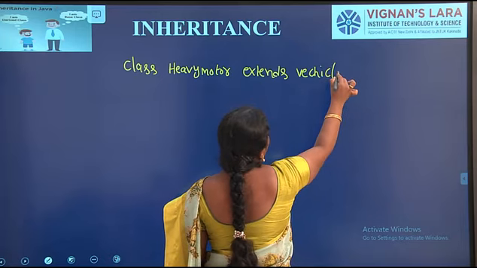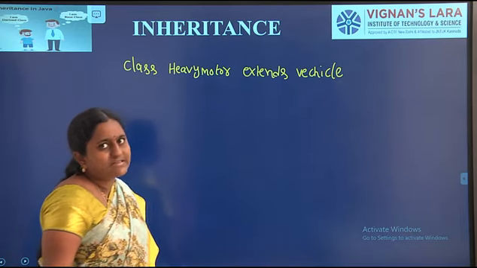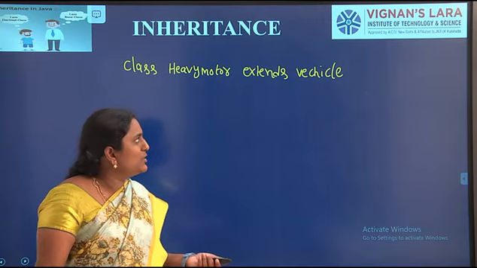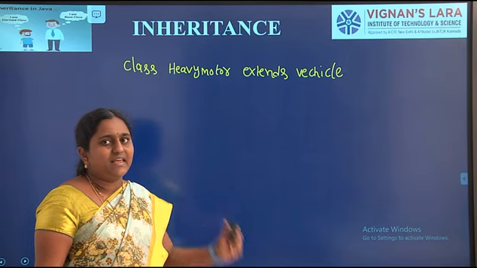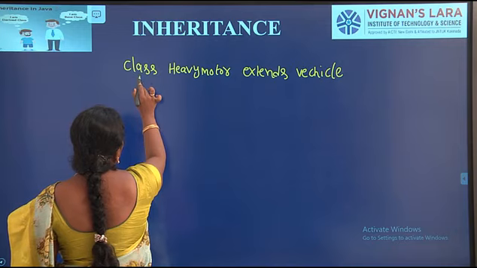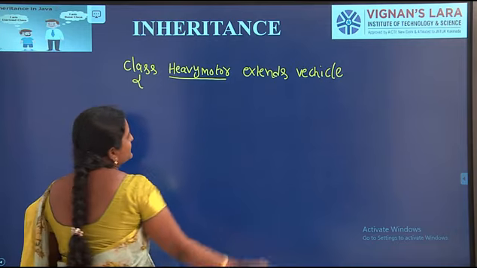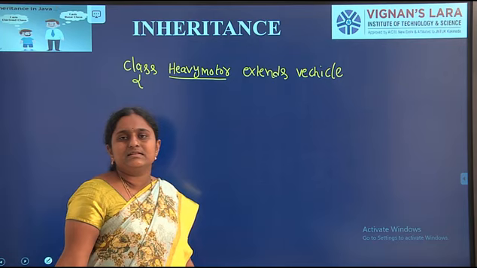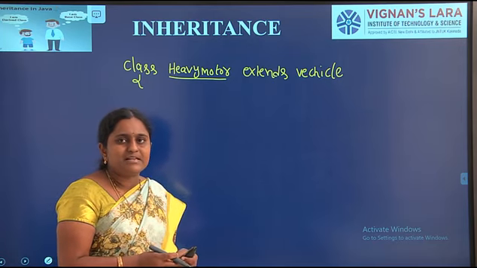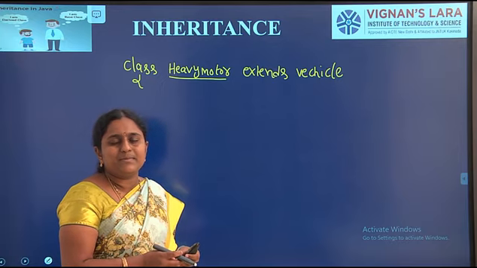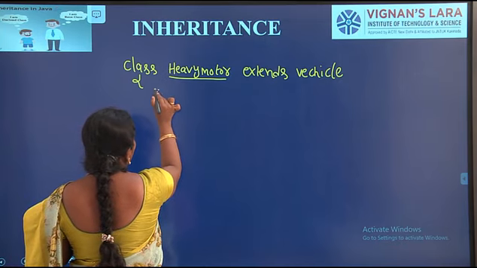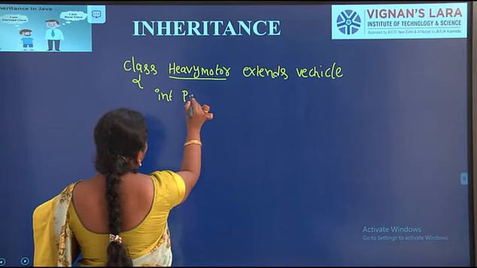It is a hierarchical inheritance: derivation of several classes from a single superclass. Here, derivation of several classes means light motor and heavy motor. Single superclass means vehicle. In this heavy motor class, heavy motor is a subclass and vehicle is the superclass. Already you know that every subclass has some of its own data members and methods, and it gets all the variables and methods from the superclass. Heavy motor has one data member called int permit.